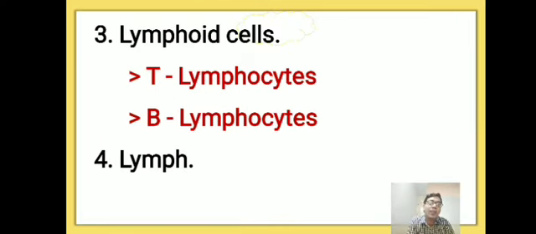The third type of the lymphatic system is lymphoid cells. There are two types of lymphoid cells: B lymphocytes and T lymphocytes. We know that T means thymus lymphocytes and B means bone marrow lymphocytes.